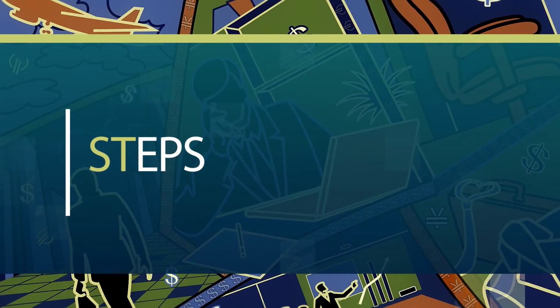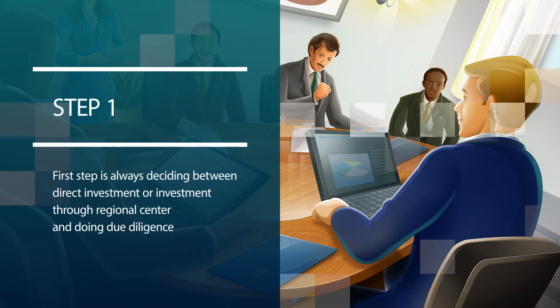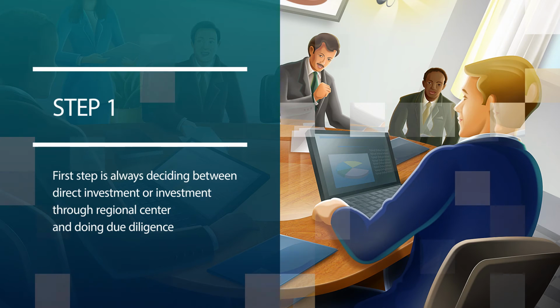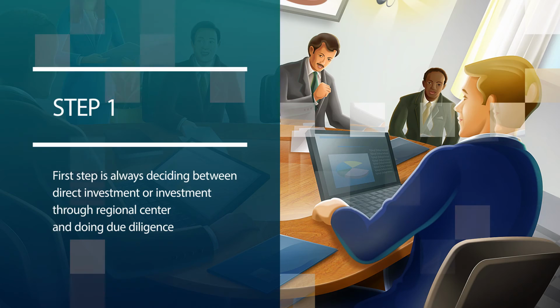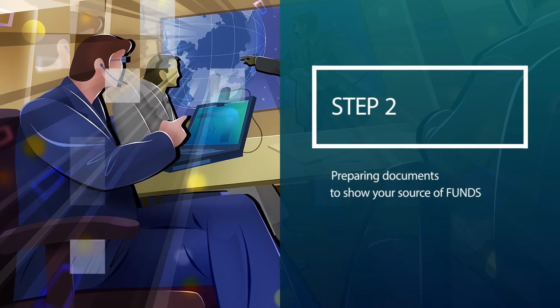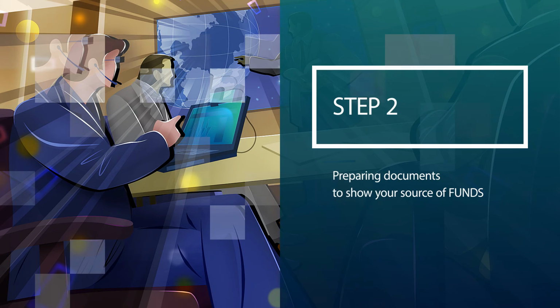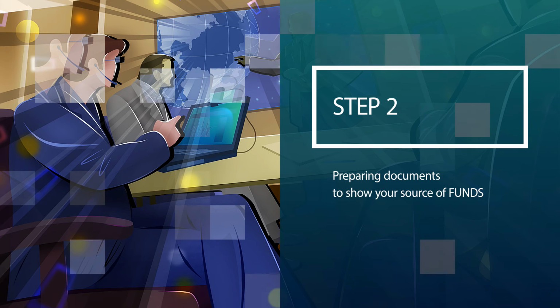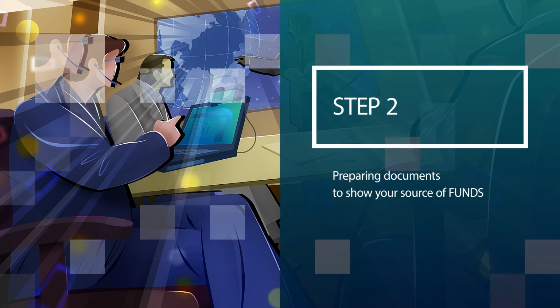What is the process? The process will differ initially depending on whether investment is done through a regional center or as a direct investment. But what is important for both is to show the source of funds. An investor needs to show that the funds being invested are his own funds that he actually accumulated by lawful means. After investing the required amount, whether directly in your own entity or through a regional center, Form I-526 needs to be completed. The petition, together with all supporting documents, gets filed with USCIS, and as of today, these forms take approximately 15 to 20 months to be adjudicated.